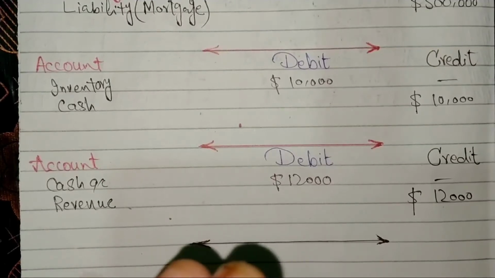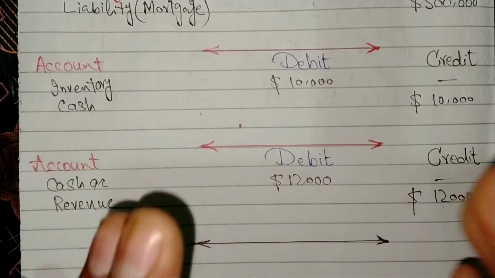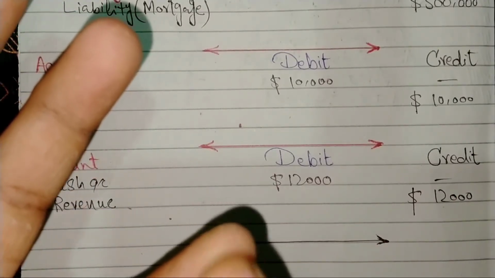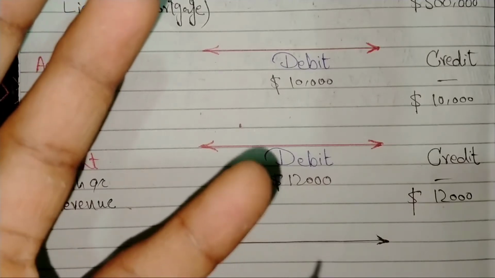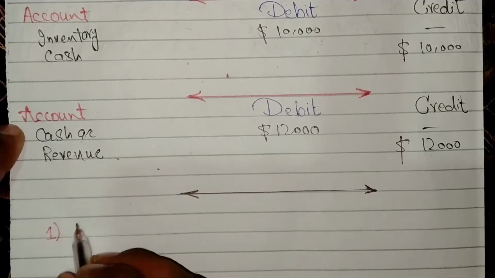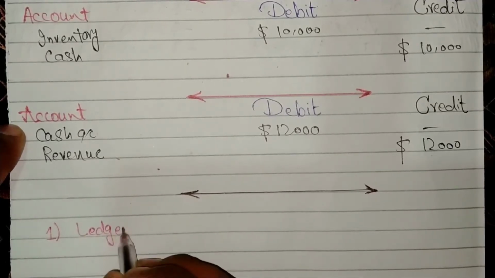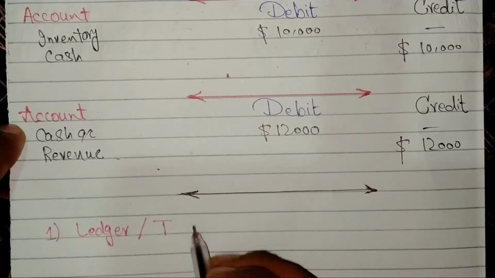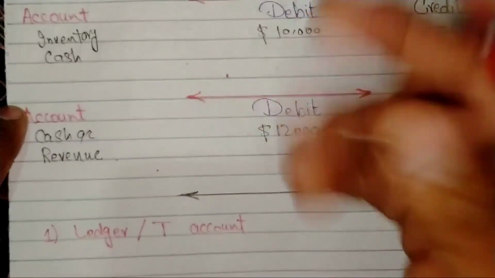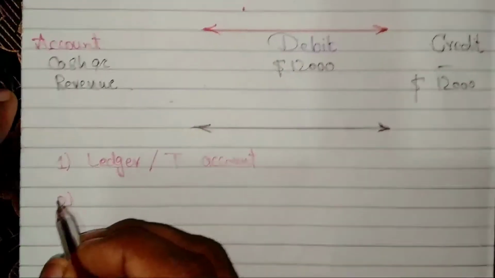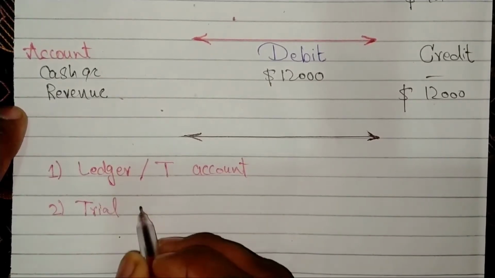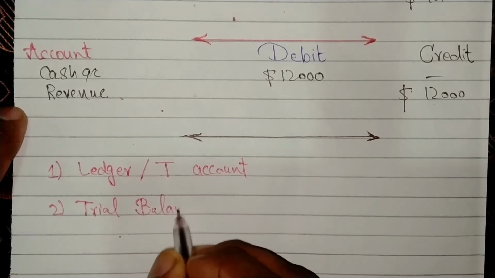Putting all this double entry bookkeeping data together will form a ledger or T account, trial balance and financial statements. First we will find the ledger or T account of the above accounts. Second, we will find the trial balance format.